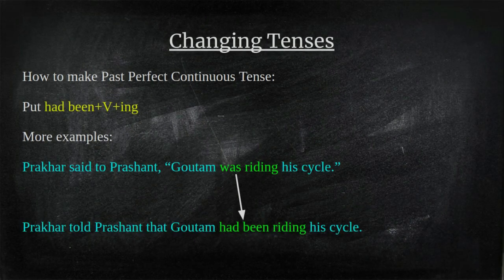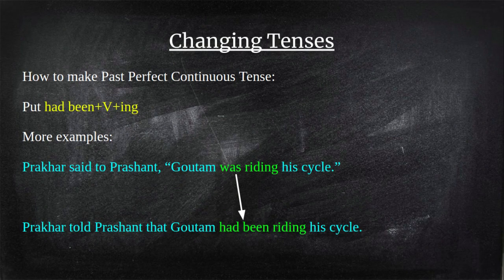How to make the past perfect continuous tense? Simple. Write had been plus the ing form of the verb. An example I am giving here. Prakhar said to Prashant, "Gautam was riding his cycle." So when it changes into indirect speech, we get: Prakhar told Prashant that Gautam had been riding his cycle.